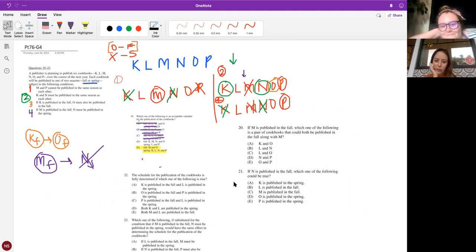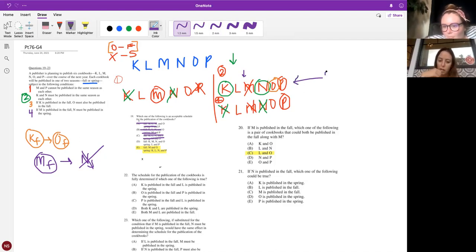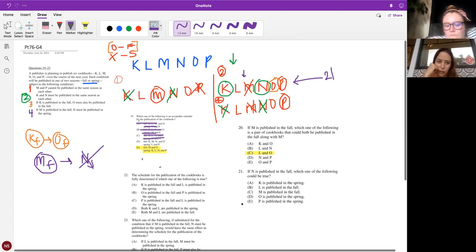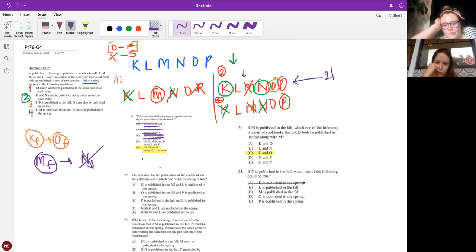N is published in the fall, which of the following could be true? K is published, L is published. What world are you looking at here? 2. Perfect. Yep. Okay. K is published in the spring. No. Yep. K has to be in the fall if N is in the fall. And then L is published in the fall.